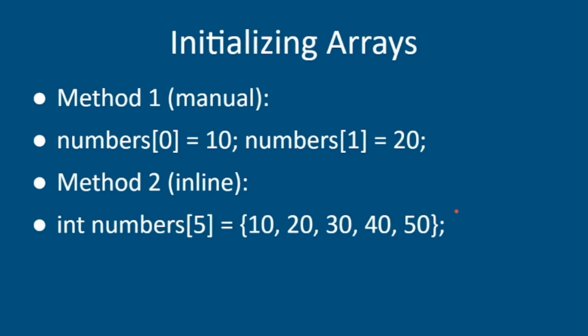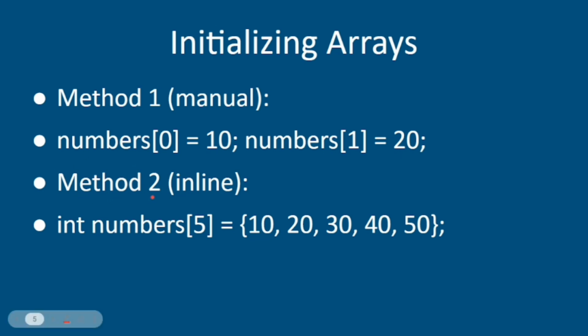Let's move to the next slide. How can we initialize the array? We can initialize the array using the manual method, and also using the inline method. If you want to provide values at index positions, we can use the manual method. We write the name of the array, then provide the index position, and after that we give the value. The first value will be 10, because index position 0 is always the first value, and index 1 is the second position, which has the value 20.